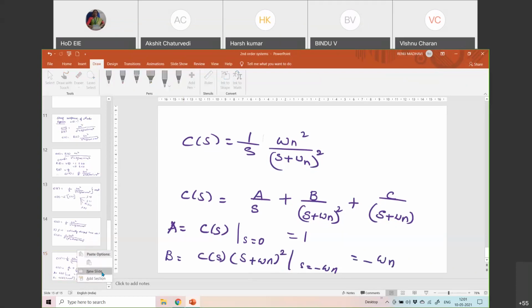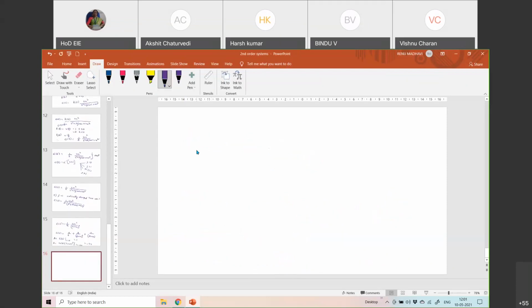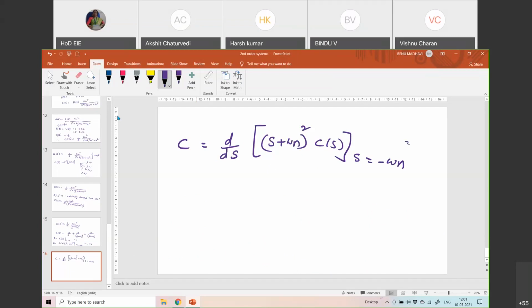Then I have to find C, and there is a method for finding it because it is a double pole. C is given as d/ds of (s plus omega n) squared times C(s) at s equal to minus omega n. You have to refer to the partial fractions methods for this. It gives the value minus 1.